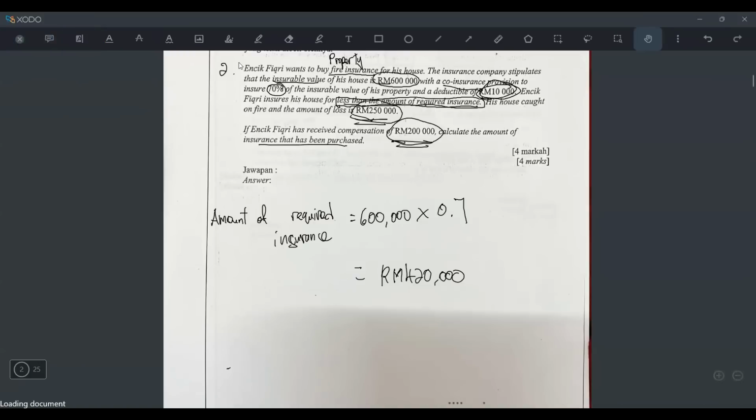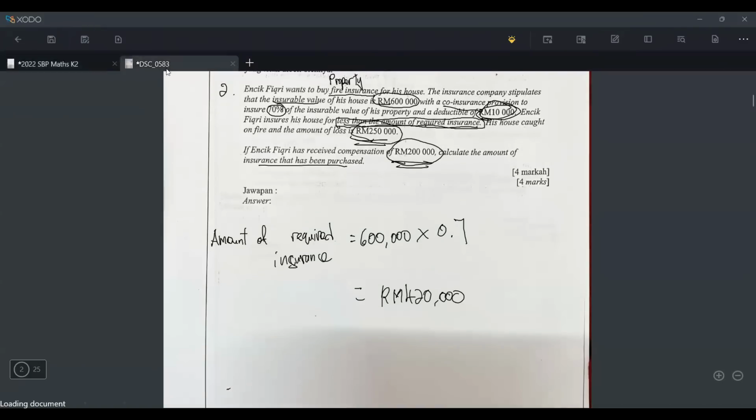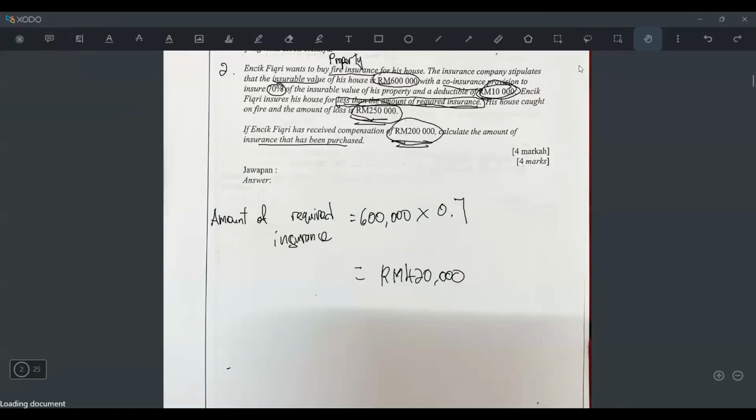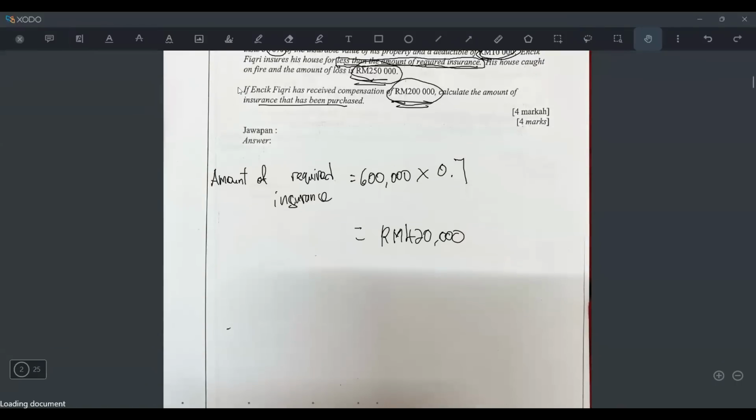So if you look at case 2, the formula to find the compensation is you take the jumlah insurance yang telah dibeli, but in this soalan they want us to find it, right? So this will be X. I don't know X. And then over harus dibeli, I found it already, times with the loss minus deductible, equals to the bayaran pampasan. So what I will do is I will come back here and then I will write down the formula. Okay, so what is the formula again?